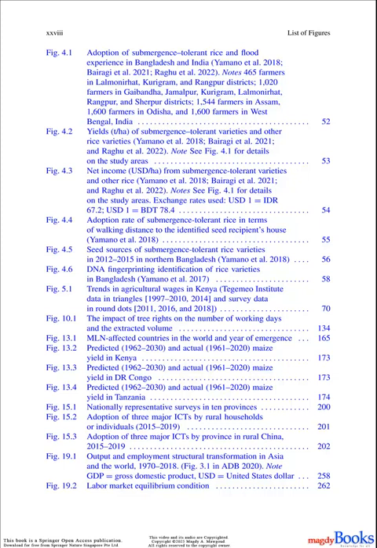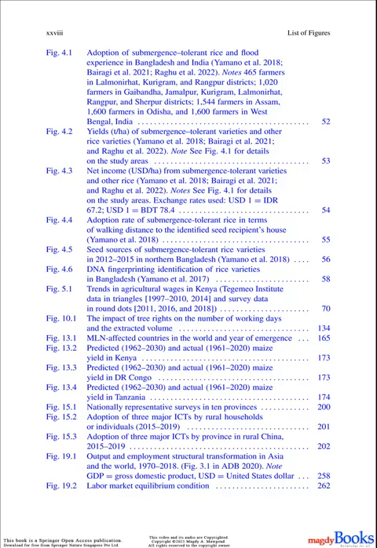Yamano et al. 2017. Figure 5.1. Trends in agricultural wages in Kenya. Tegemeo Institute data in triangles, 1997 to 2010, 2014, and survey data in round dots, 2011, 2016, and 2018. Figure 10.1. The impact of tree rights on the number of working days and the extracted volume. Figure 13.1. MLN affected countries in the world in year of emergence.